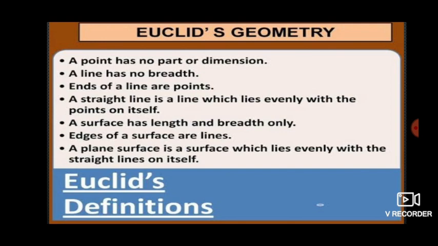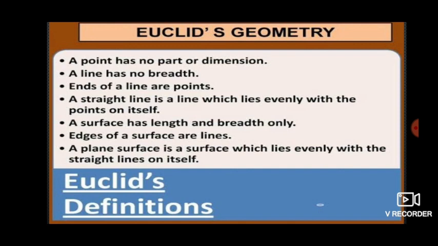First one is about a point. His definition says a point has no part or dimension. If we take a point, children, it will not have any part in it, and we also cannot see any dimensions in that point. And if we take a line, a line has no breadth.